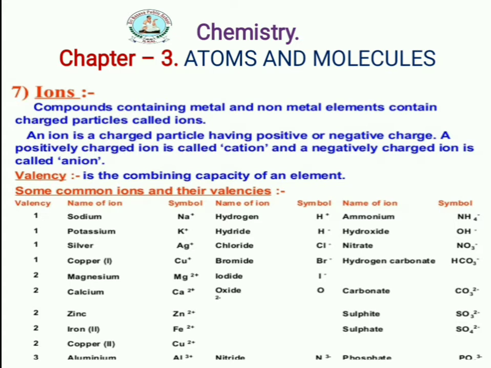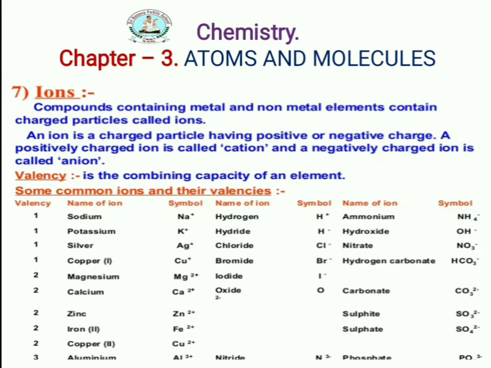Almost all metals are positively charged and non-metals are negatively charged. Copper also has valency 2, so copper has valency 1 as well as valency 2. Next, aluminum has valency 3, written symbolically as Al3+. These examples are related to metals.